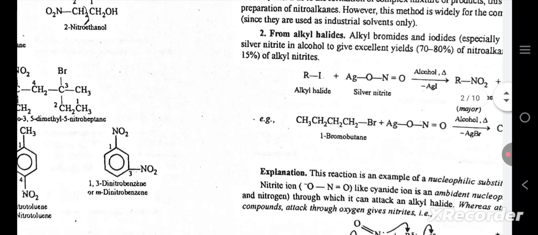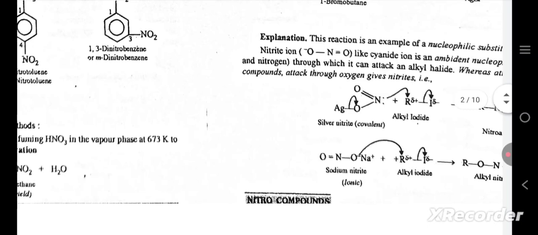From alkyl halides. Alkyl bromides and iodides, especially on heating with silver nitrite in alcohol, give excellent yield, 70 to 80%, of nitroalkanes and 15% of alkyl nitrites. Alkyl halide, silver nitrite, nitroalkane, for example 1-bromobutane. Explanation. This reaction is an example of a nucleophilic substitution reaction.